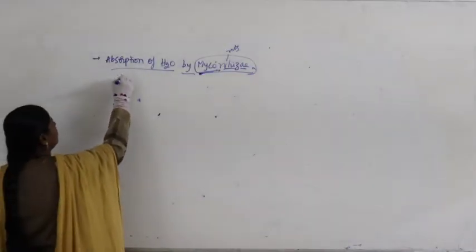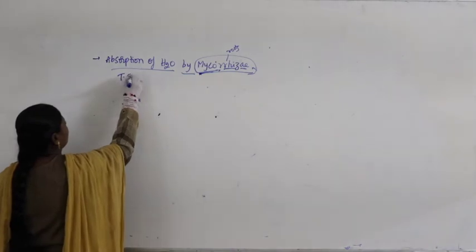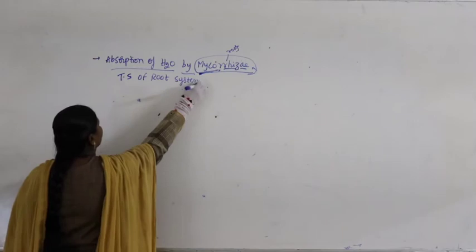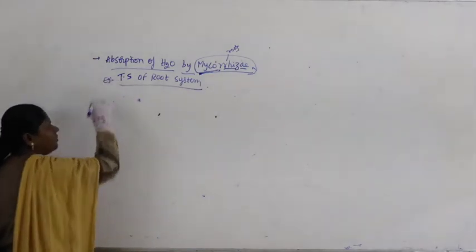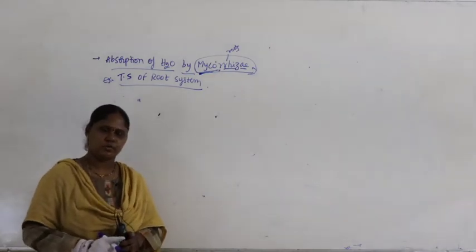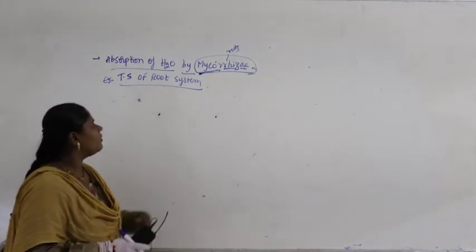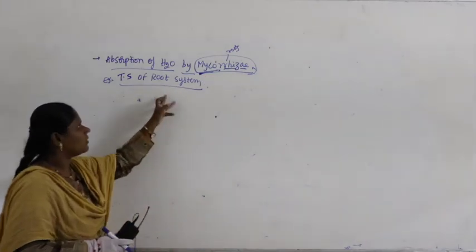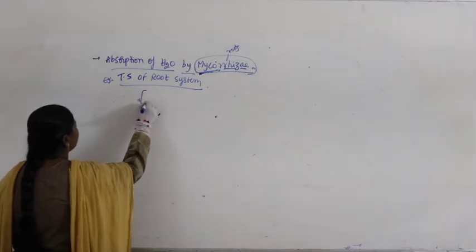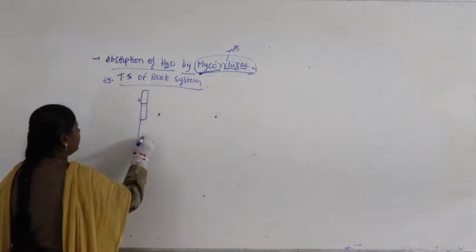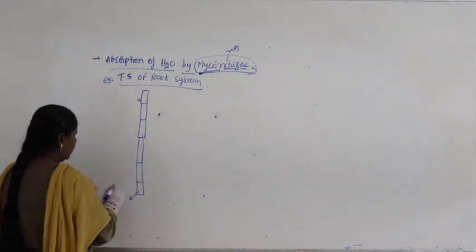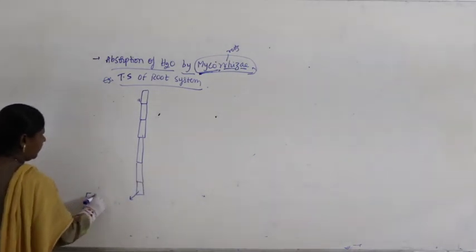Let us take the TS of root again, the TS of root system. Once again we are taking the same example. For the study of apoplast and symplast also we have taken the example of the root system. Similarly, for the study of mycorrhizae also we are taking the root system. Let us take the first layer itself, it is called epidermis.